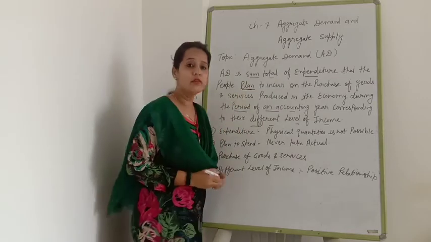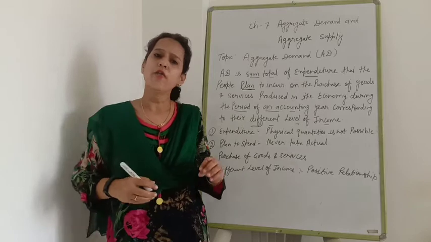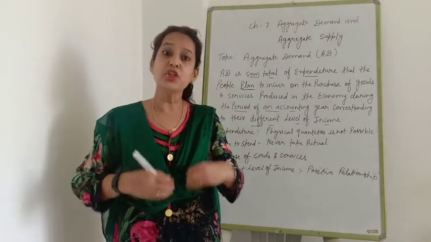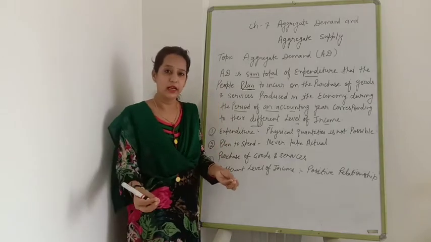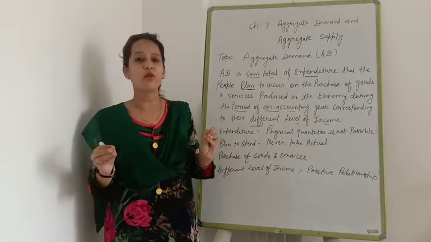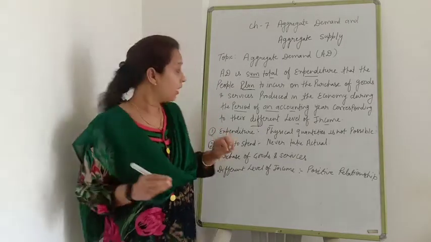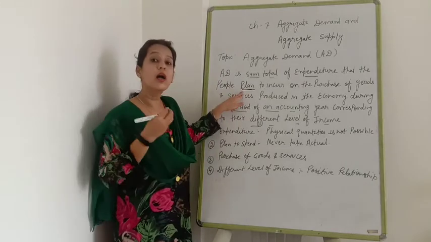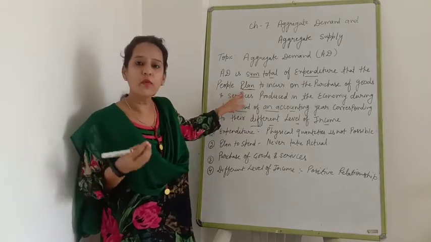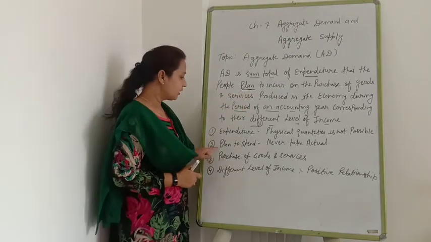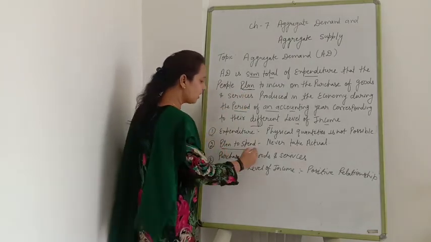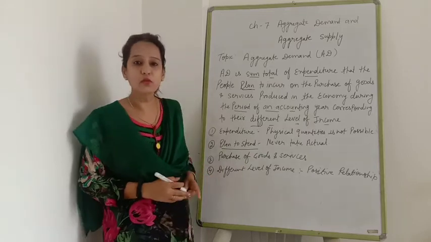It means here we are taking only what the people wish to spend, what people have planned to spend, not actually what they are spending. Here we are taking only plan to spend on purchase of goods and services. Clear? The second term we have discussed, here we are taking only plan to spend.